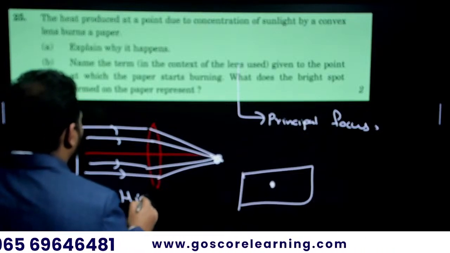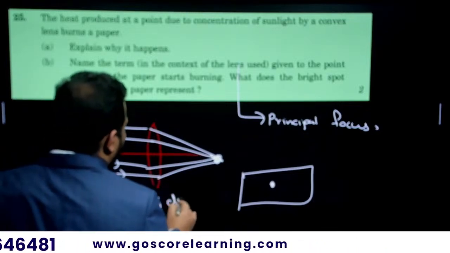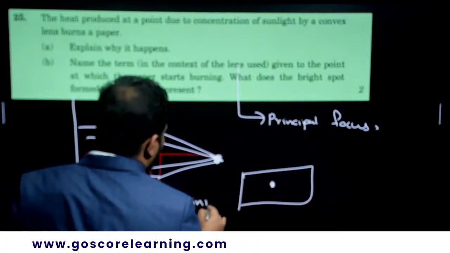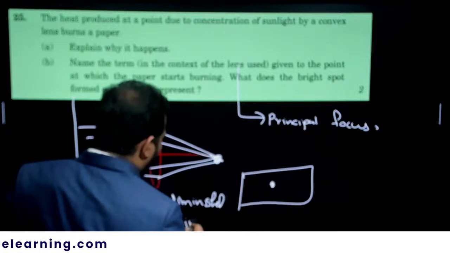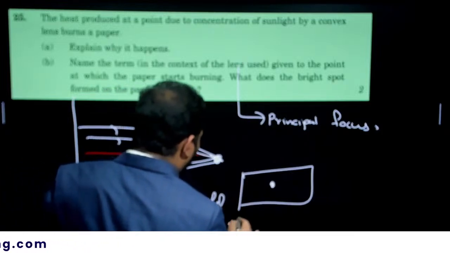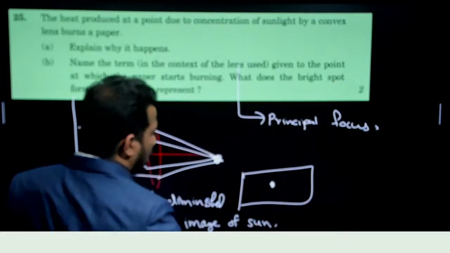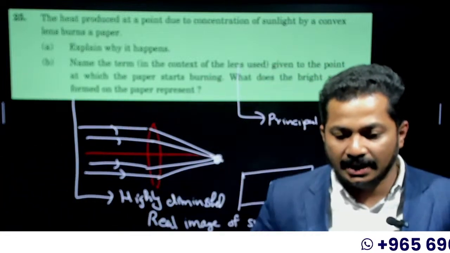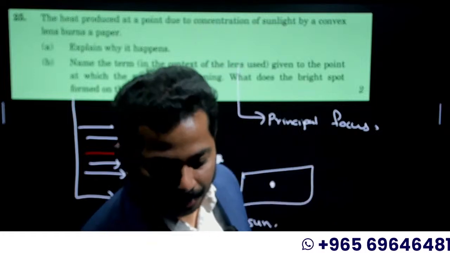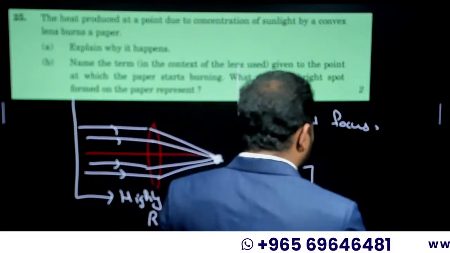Highly diminished, real image of the sun. That's it. Does it seem easy? Yes, that's it. Okay, next question.